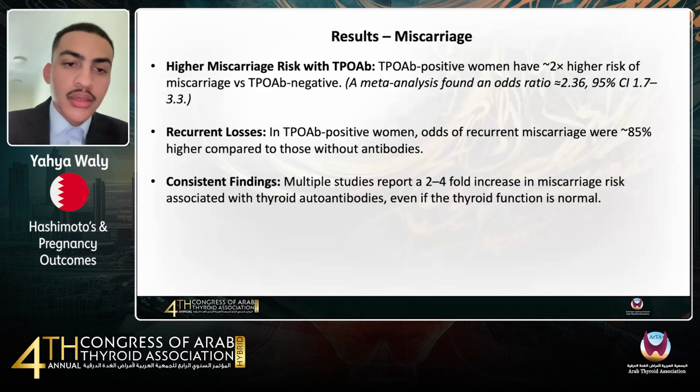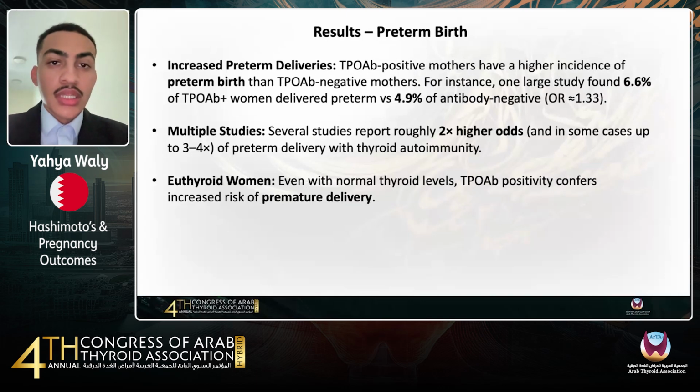So just leading on to preterm birth, we then analyzed preterm birth and we noticed a similar trend. It was a large cohort study that showed 6.6% of TPO antibody positive women delivered preterm versus 4.9% of antibody negative women.